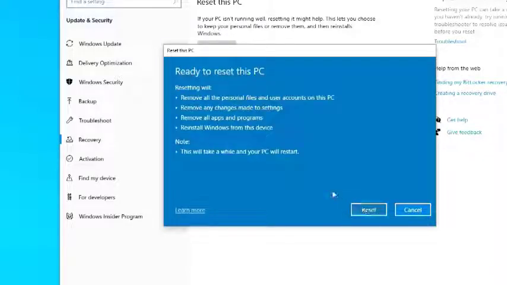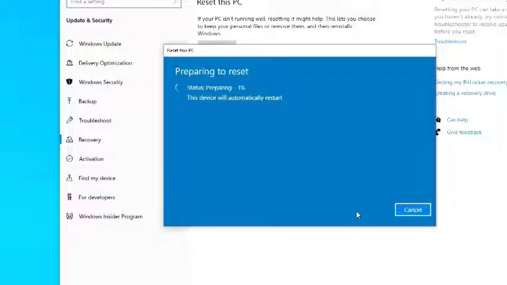This is the last window where all the changes that will happen to your computer are indicated. Read everything carefully before starting the process, and if you change your mind and want to change something, click Cancel. I press Reset and the process started. For some time we will not need to do anything. The computer will restart several times. Please do not turn off your computer.